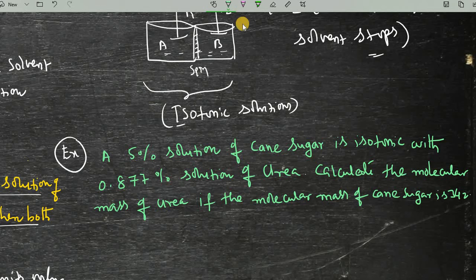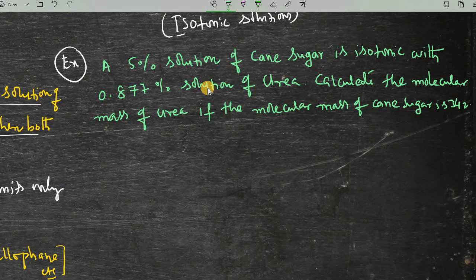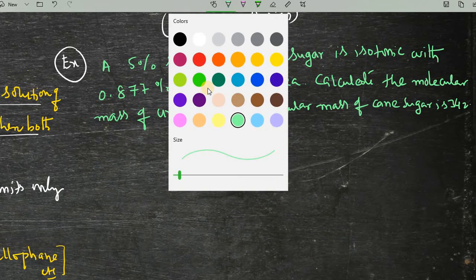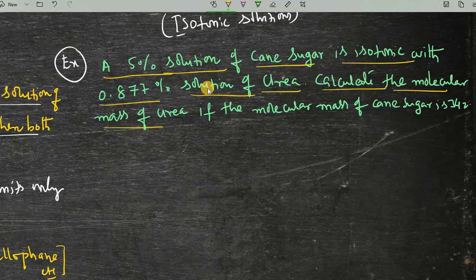Dear students, I hope you understand the problem I have given. One thing we have to understand is that they have given a 5% solution of cane sugar, which is isotonic with a 0.877% solution of urea, and the aim is to calculate the molar mass of urea if the molar mass of cane sugar is 342.